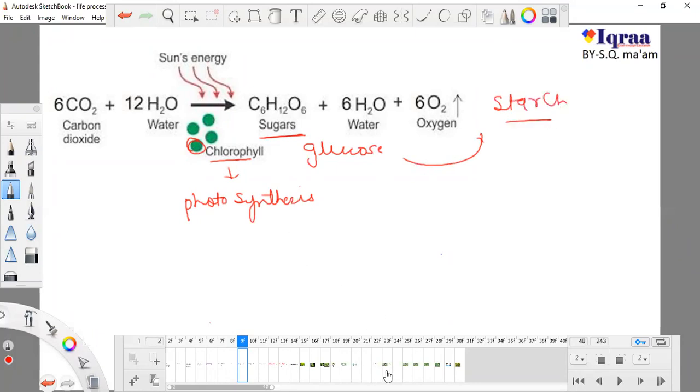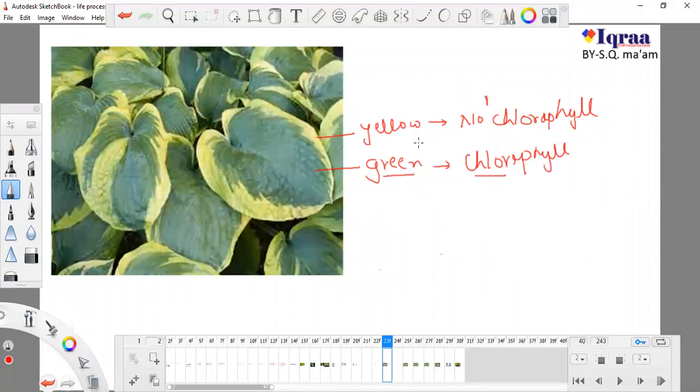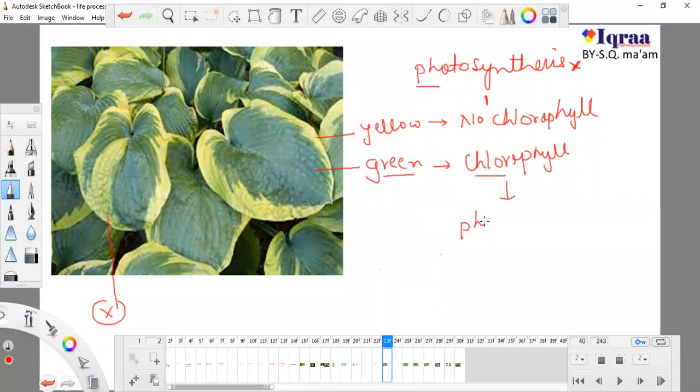In this case, this yellow part which has no chlorophyll cannot perform photosynthesis. It is totally not possible for the yellow part to perform photosynthesis. But this green part has chlorophyll and it can perform photosynthesis.